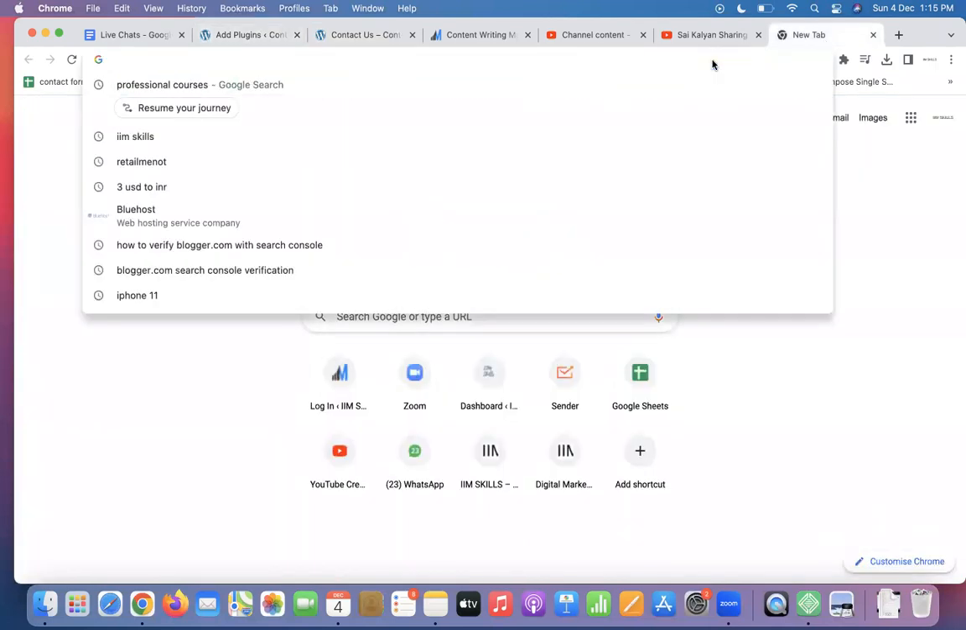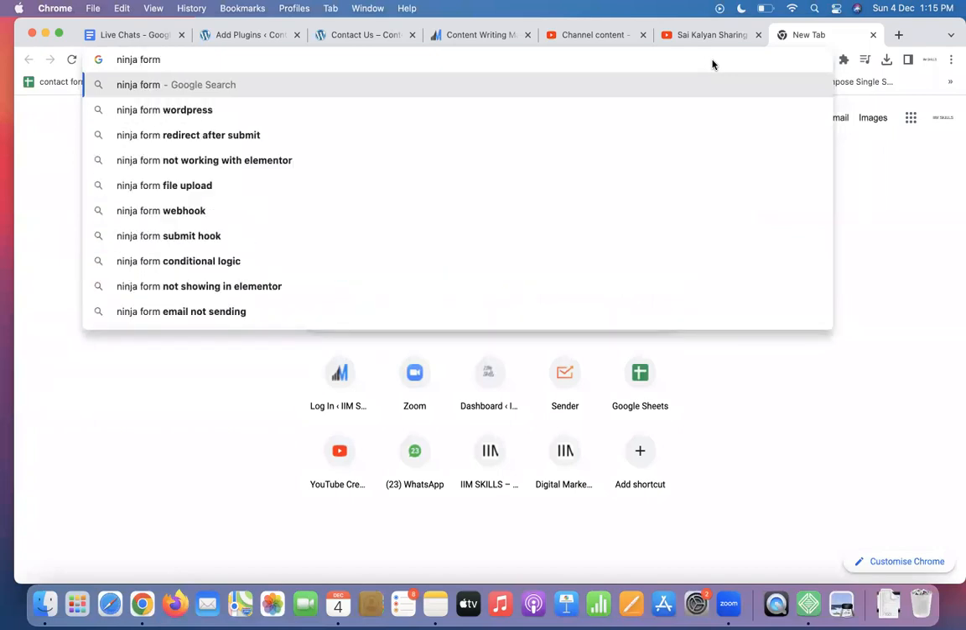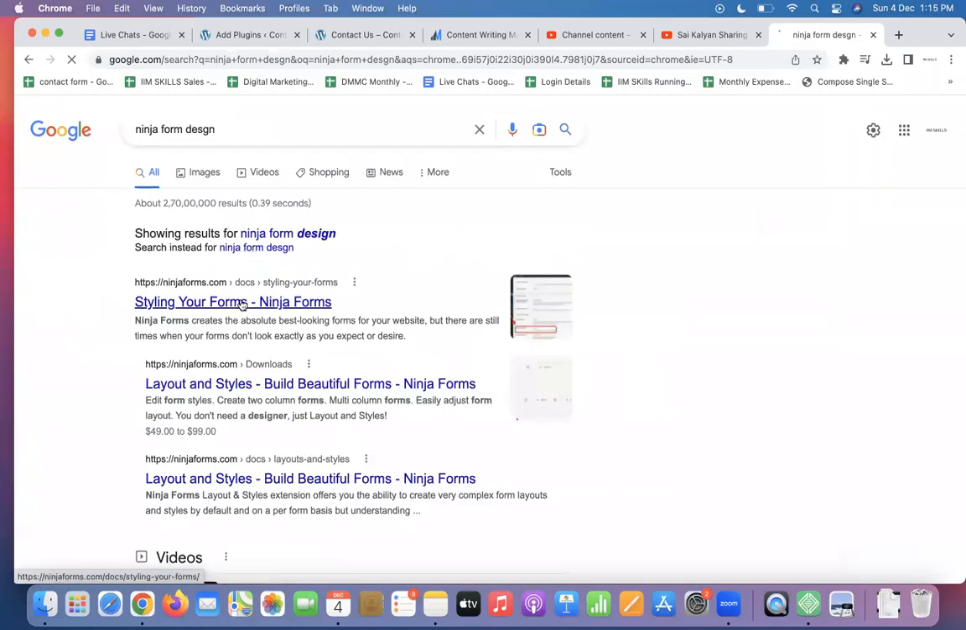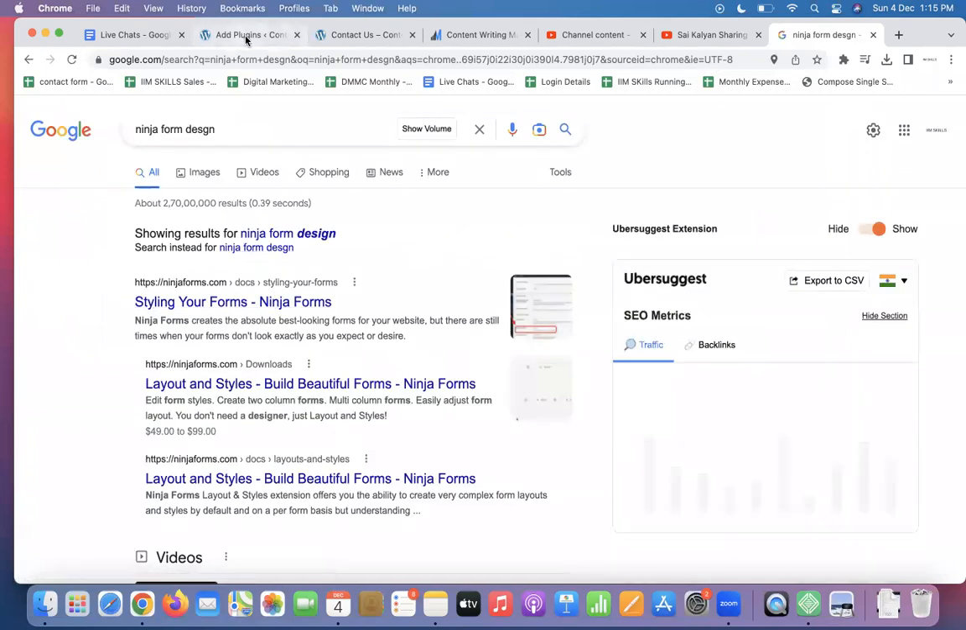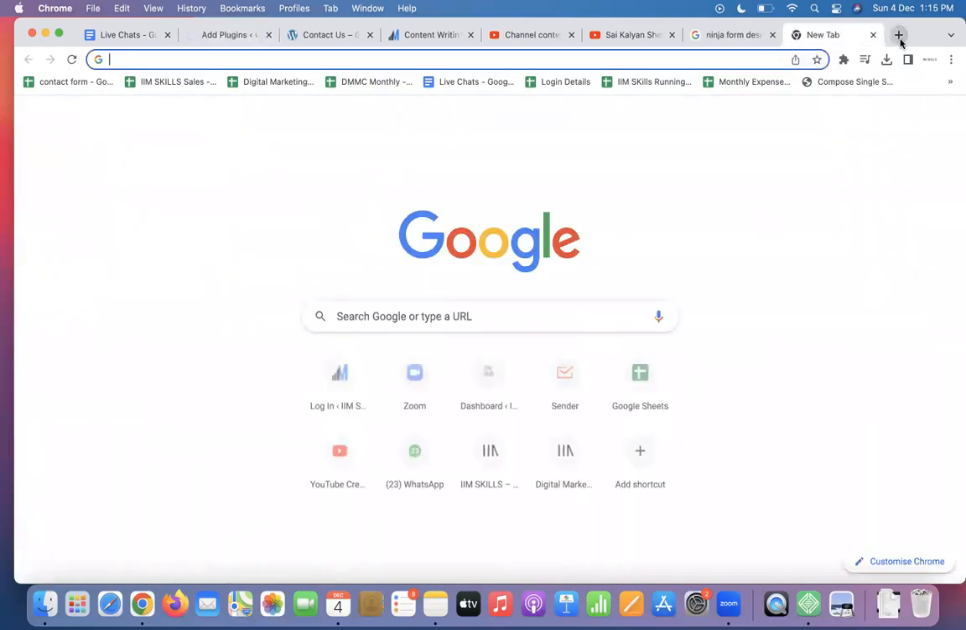Whenever you go ahead and install any kind of new plugin, you can also check their new settings, Ninja Form design. Here you can learn how to design the styling of Ninja Form. If you need a styling tool, you can ask me, I will help you to get that. That's available with us.